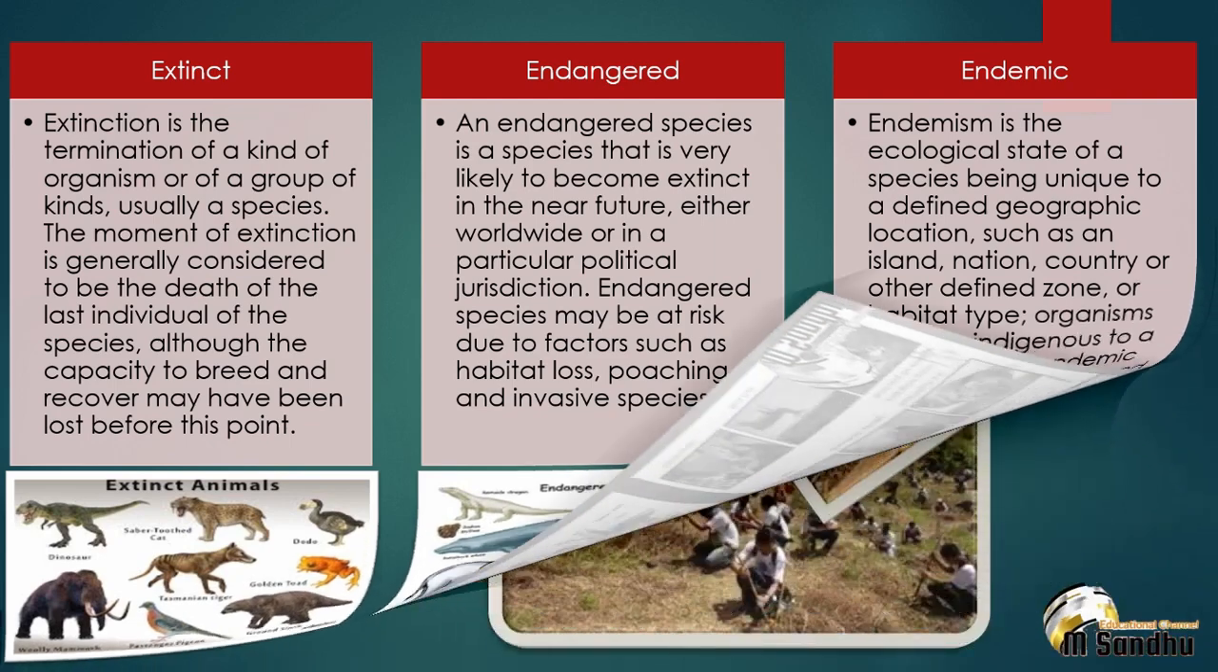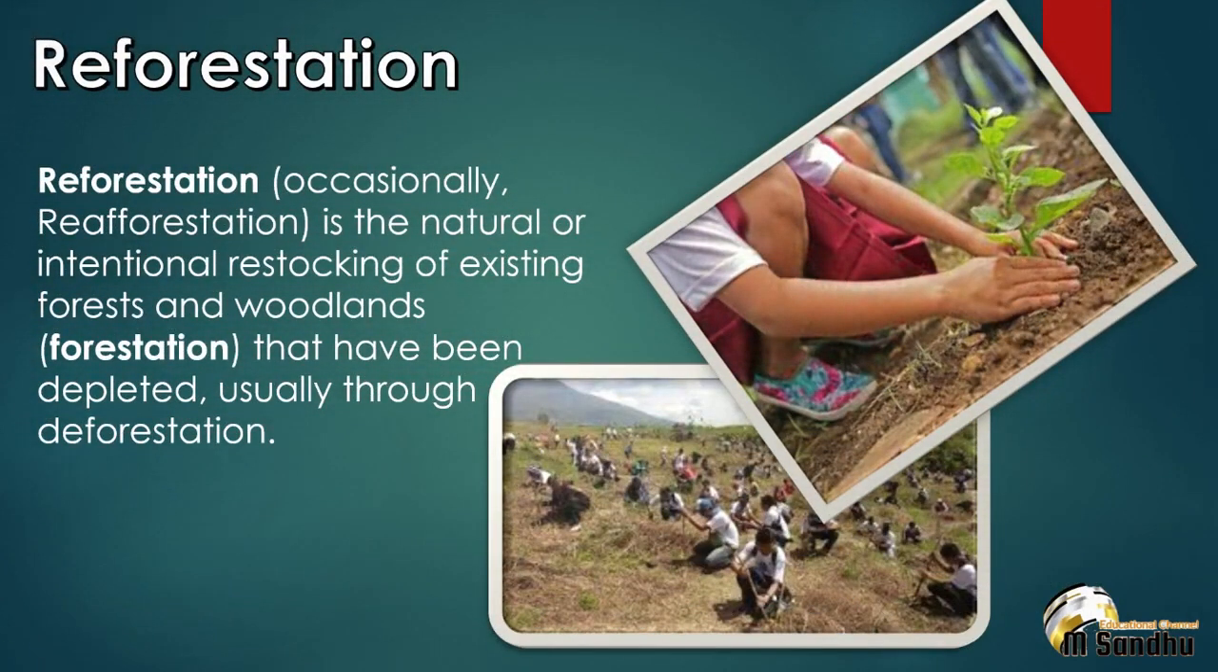Now, what we could do to conserve forest as well as wildlife, in one word, is reforestation. What is reforestation? Reforestation is basically made of two words, which means reviving forest. Reforestation is the natural or intentional restocking of existing forest and woodland that have been depleted, usually through deforestation.